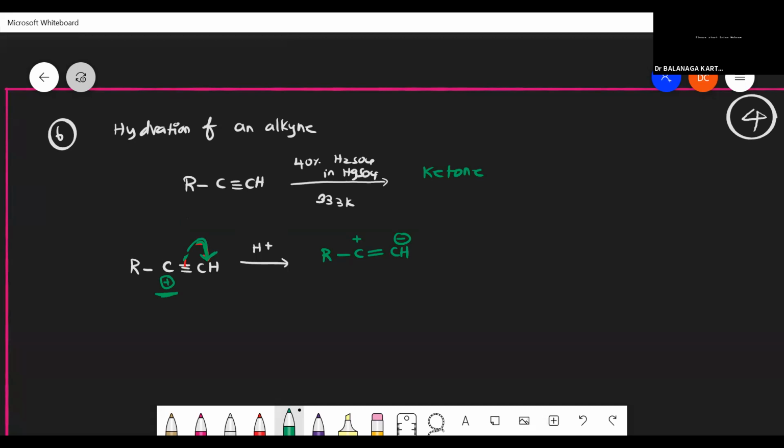Okay, and then if it is reacting with water, what will it form? RC, and CH minus, and this H plus will also approach this CH minus. Am I right? This H plus will go and approach here. So then I will get R C plus double bond CH2. Is that clear?